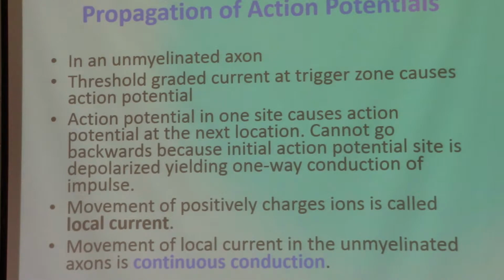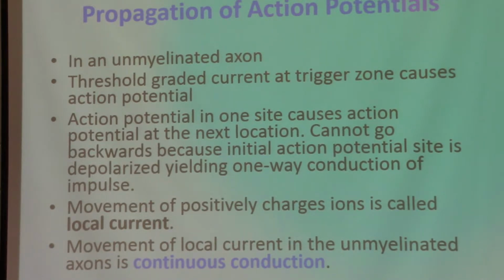So action potentials actually travel differently in unmyelinated versus myelinated axons. Some axons are myelinated with the help of Schwann cells and oligodendrocytes, and other axons are not covered with myelin sheaths, even though they do have those cells, Schwann cells and oligodendrocytes, but they don't have any myelin sheaths present around them. So in unmyelinated axons, the conduction of the action potential is continuous.